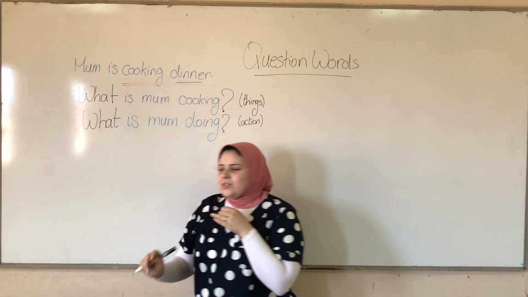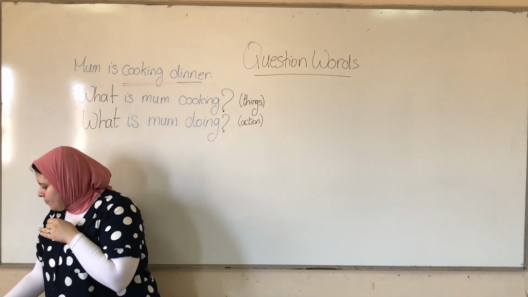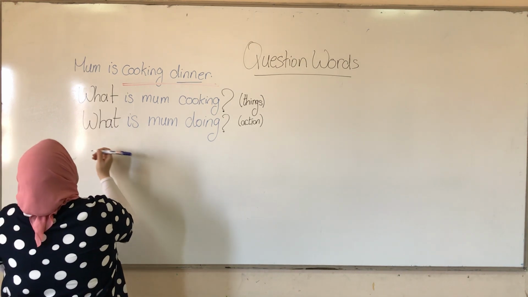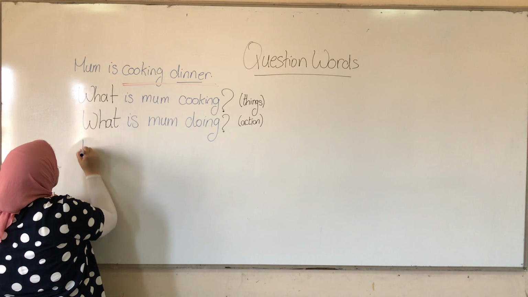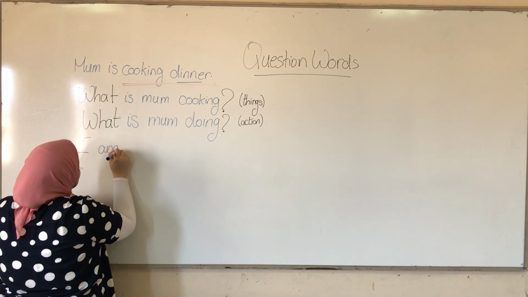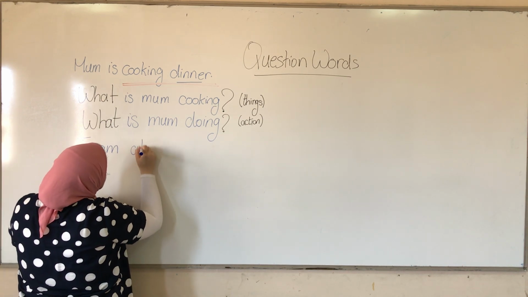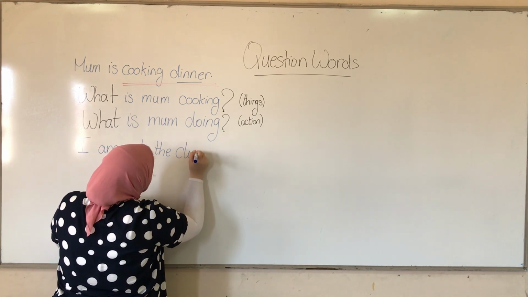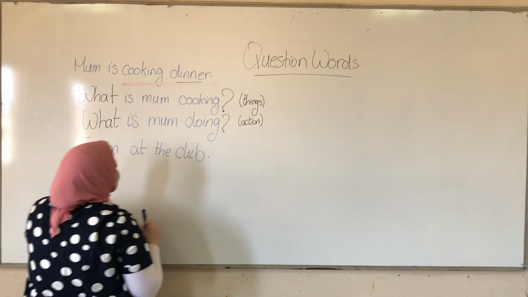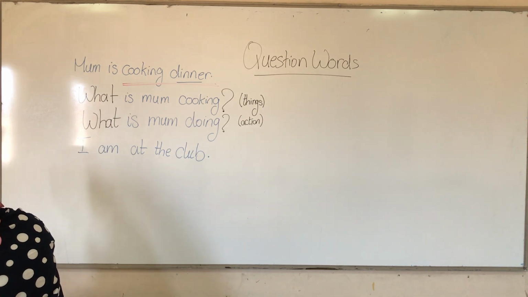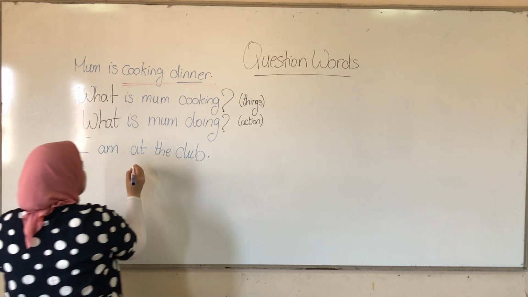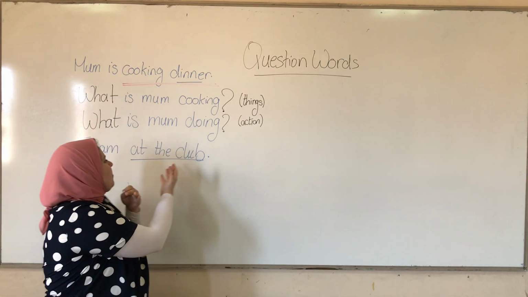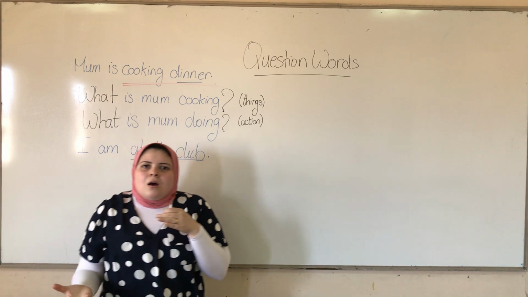Okay, next question word. I have this sentence that says, I am at the club. And someone is asking me here, I'm at the club. At the club is a place.